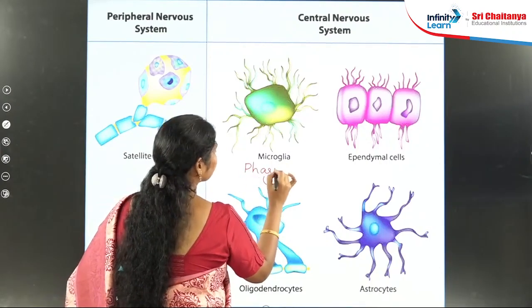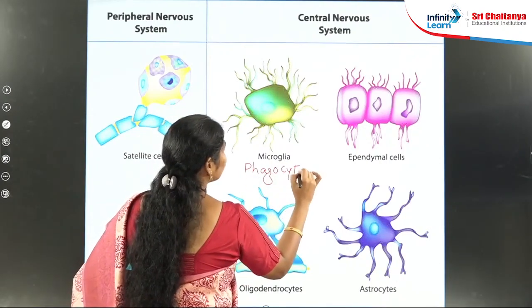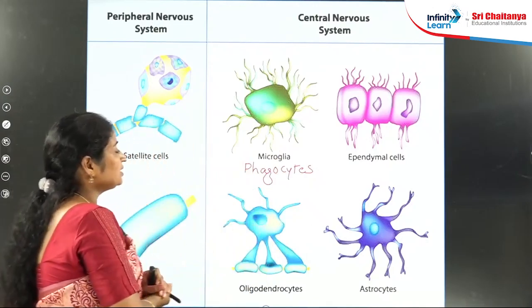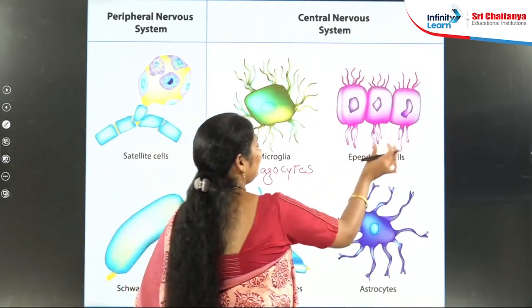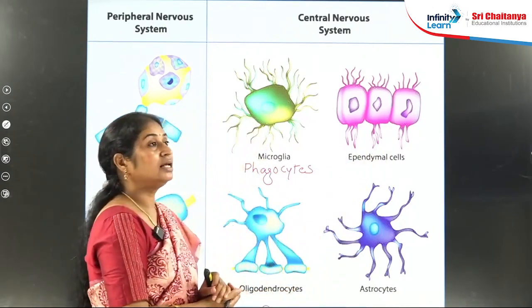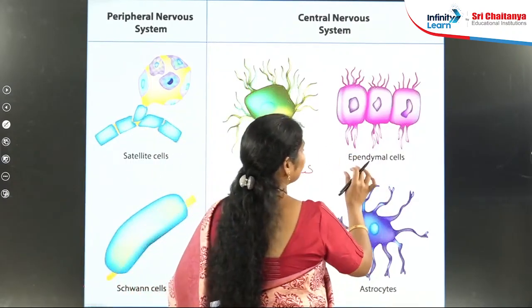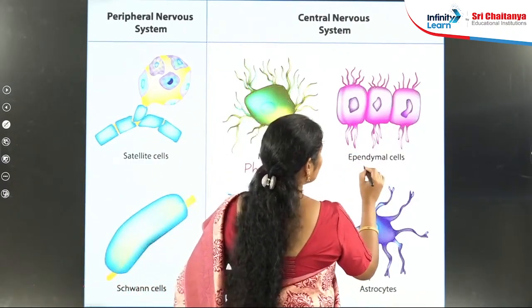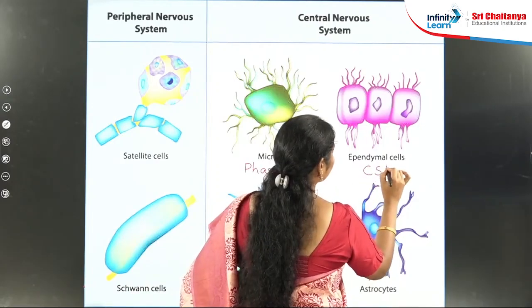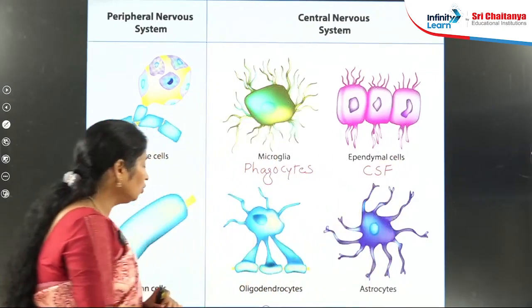Next, ependymal cells line the cavities of the brain, known as ventricles, and are involved in secretion of cerebrospinal fluid.